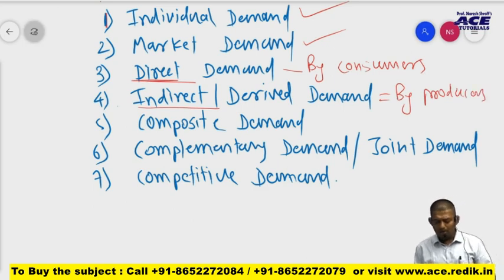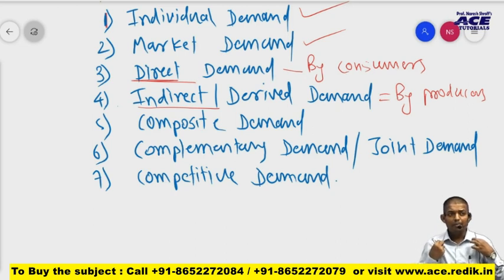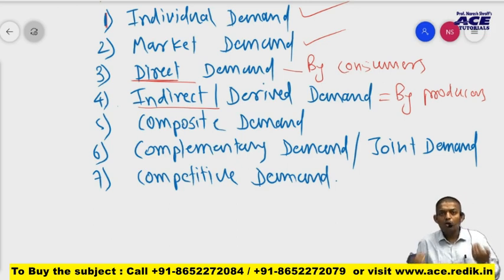Okay, now I'm again taking an example. Tell me, this shirt, demand means purchase, this shirt is purchased by an individual. Am I a consumer or producer? I'm a consumer. Why will I use this shirt? I will use this shirt for final consumption, for my own satisfaction.